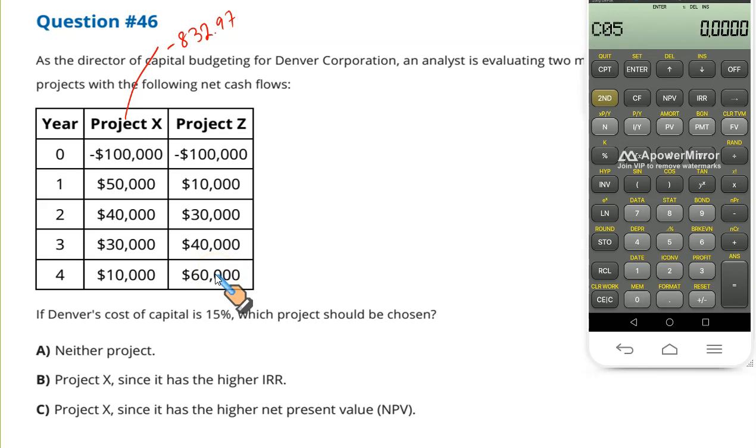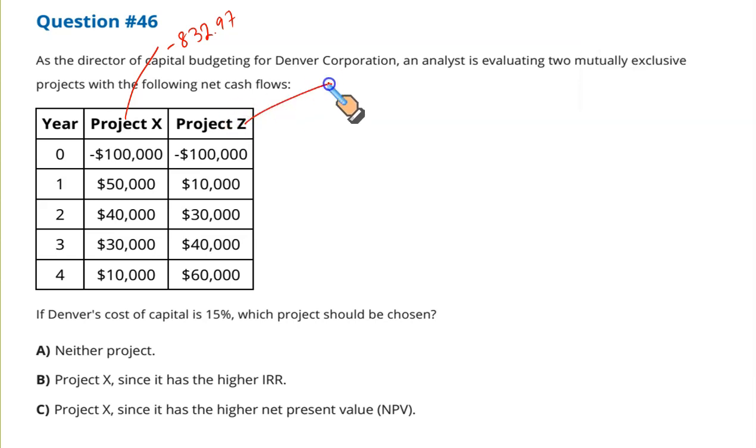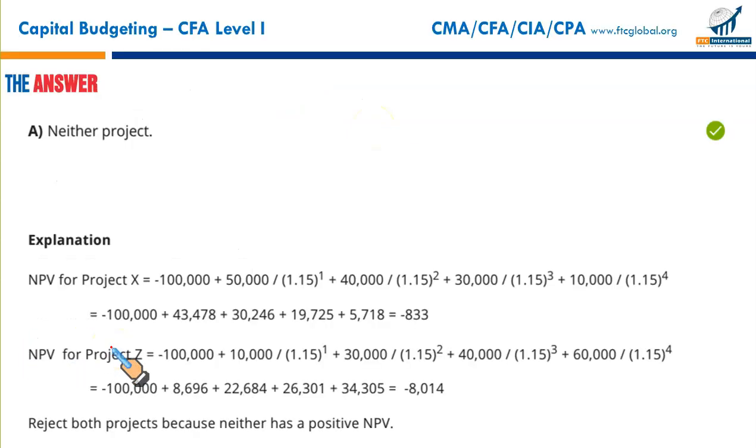Now press NPV. You need to enter the discount rate, 15, enter, down arrow key, press CPT. It's negative 8014. It's giving you a negative NPV as well. Both of these projects are generating negative net present values. So neither project, neither X nor Z, A is the correct option.